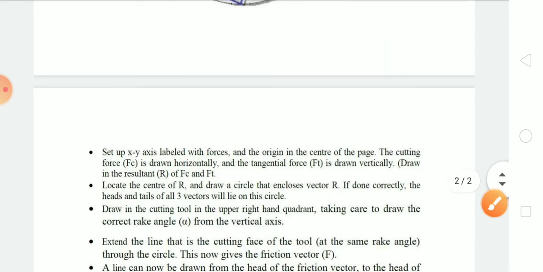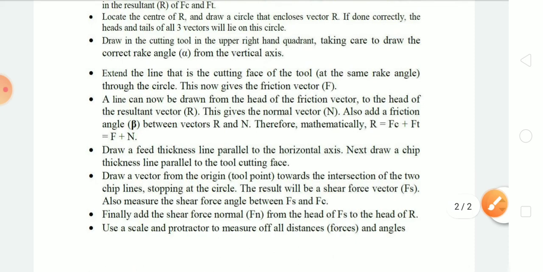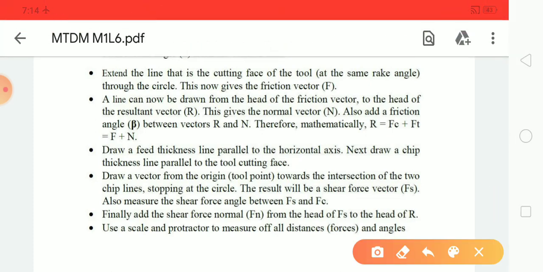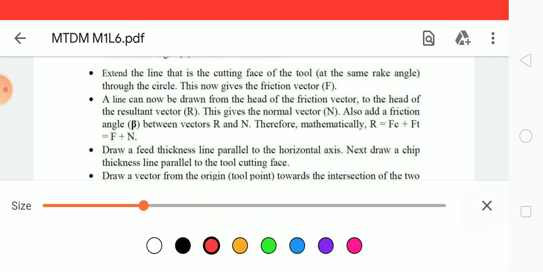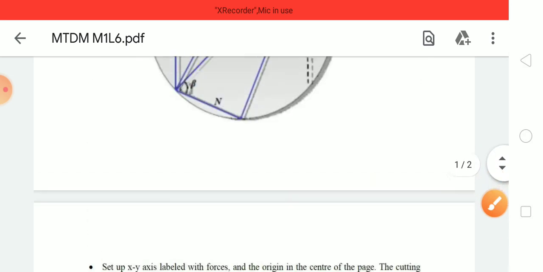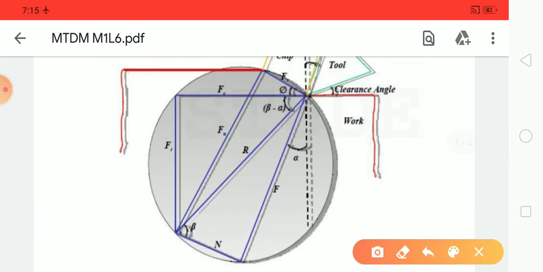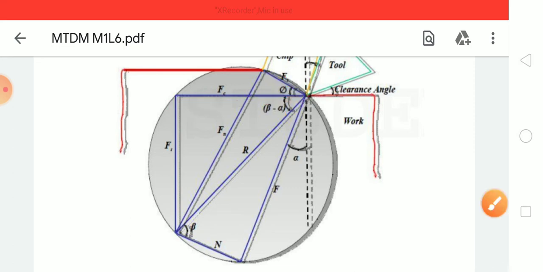So I will read that once more. Draw a feed thickness line parallel to the horizontal axis. Next, draw a chip thickness line parallel to tool cutting face. Draw a vector from the origin towards the intersection of two chip lines, stopping at the circle. See, this is the way to get the shear force vector. And also we can measure the force angle between Fs and Fc. This is Fs and this is Fc.